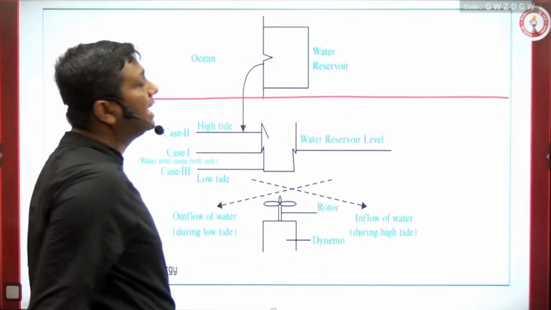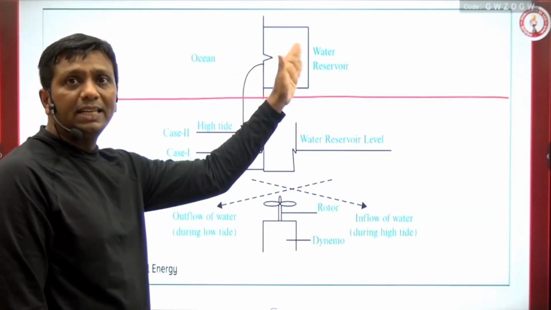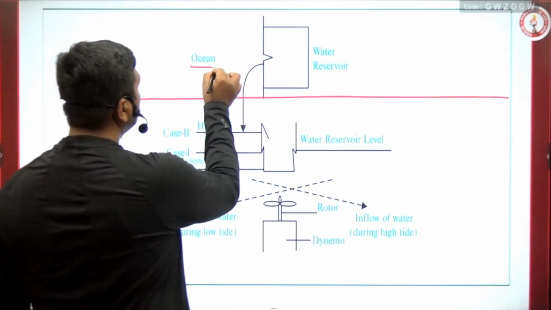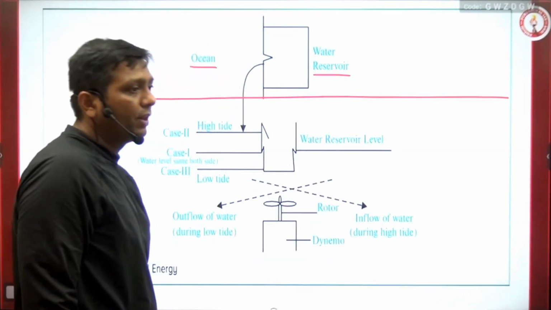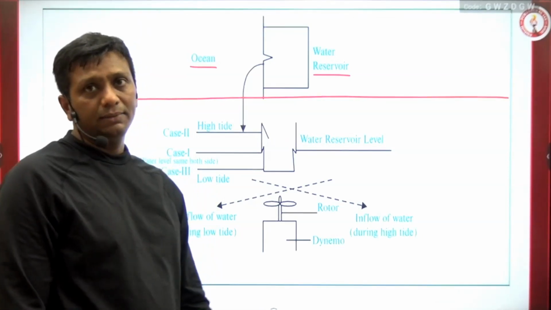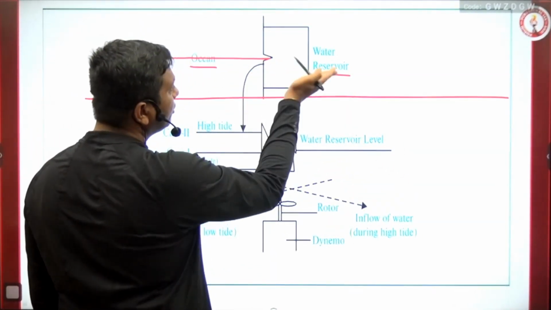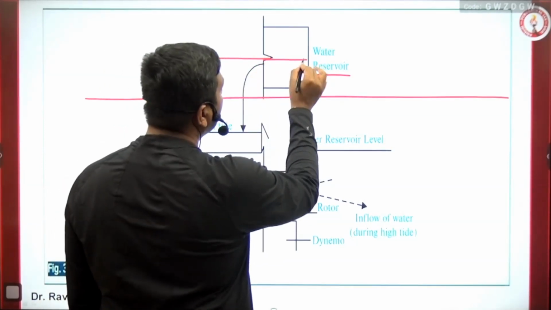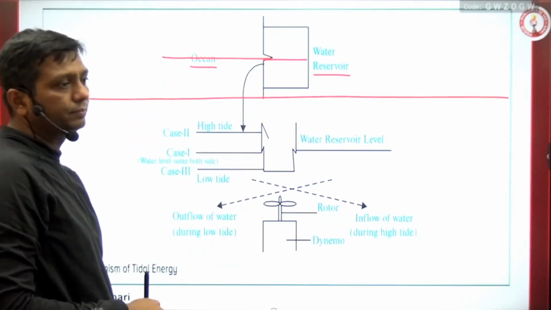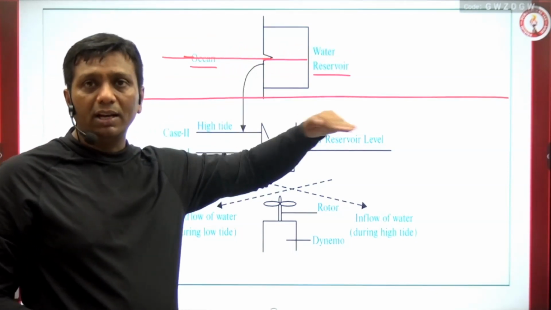Now let's see the case of tidal energy and how the system is working. See, one side is the ocean and the second side is the water reservoir. The water reservoir is the area where the water is going to collect. Very simple: when the ocean water is at this level, water enters the reservoir, and the water level in the reservoir is also this. So the ocean water and the reservoir water both have the same level, guys.